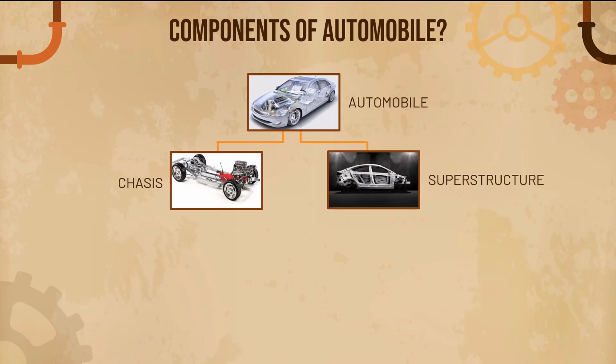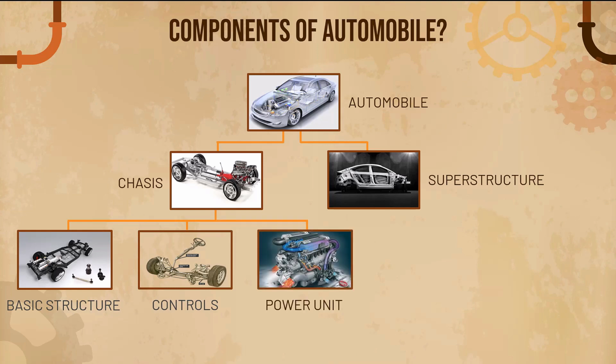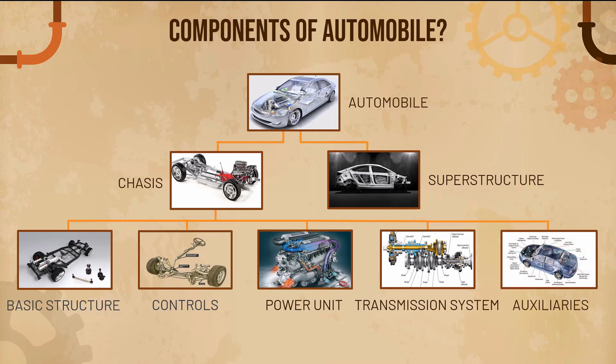Now the chassis is further divided into 5 main categories. First one is the basic structure, which generally includes the tires, wheels, frame, axles. Then there are controls, which include the steering system and the braking system. Then there is the power unit, the engine. Then there is the transmission system, a differential or a gearbox. Then there are auxiliaries. Auxiliaries are generally not components, but parts that make our car more comfortable. For example, the lighting system inside the car, stereo system, air conditioning system, sunroof, center locking, all these are part of the auxiliaries.